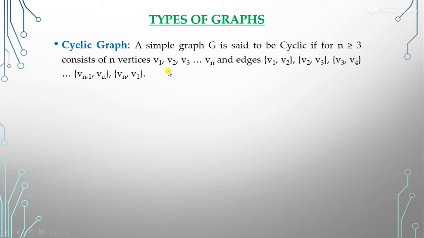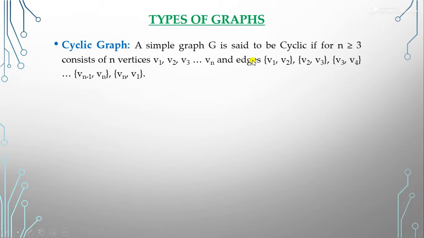So what is the cyclic graph? A simple graph G is said to be cyclic if n is greater than or equal to 3. So for the cyclic graph, the number of vertices must be greater than or equal to 3. Now it consists of n vertices v1, v2 up to vn, and edges are like that: v1 v2, v2 v3, v3 v4, and vn v1.